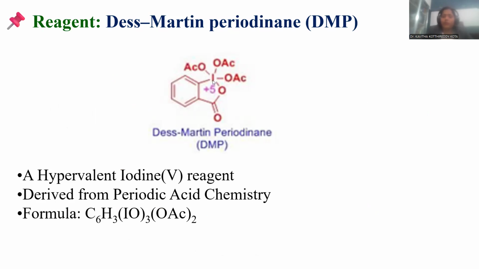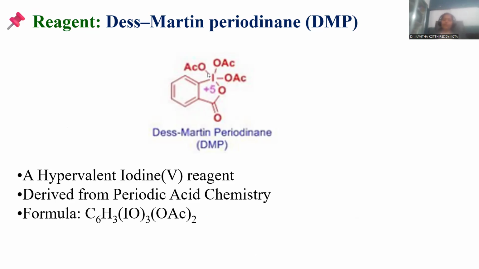One position of this ring system is occupied by iodine. That iodine carries OAc, OAc, OAc. So three acetates are present, and moreover this oxygen is also part of the linkage with the iodine.